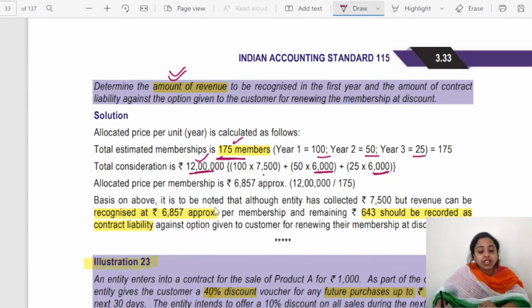Based on the above, it is to be noted that although the entity has collected 7,500, revenue can be recognized at approximately 6,857 per membership, and the remaining 643 should be recorded as contract liability against the option given to customers for renewing their membership at a discount. Whenever the discount is encashed, it will be reversed from here. This is a very important and very good question.